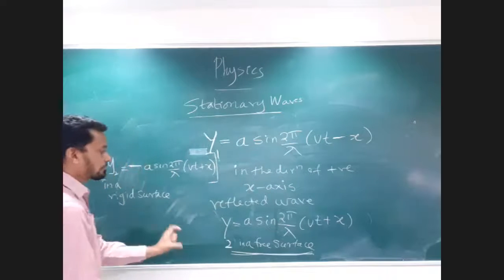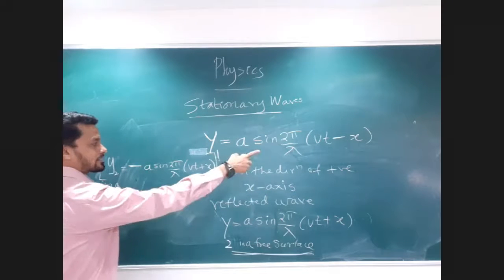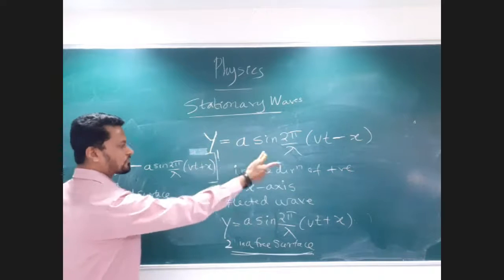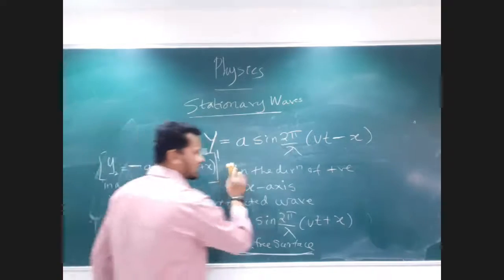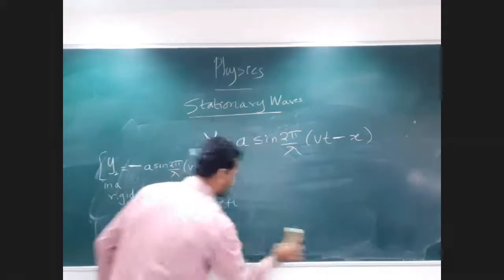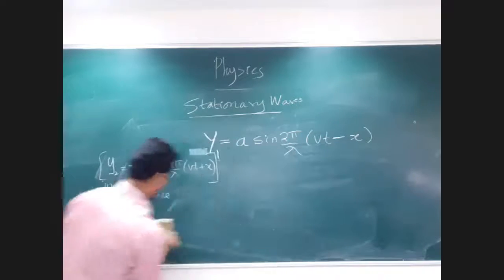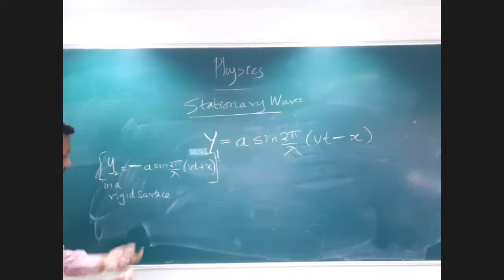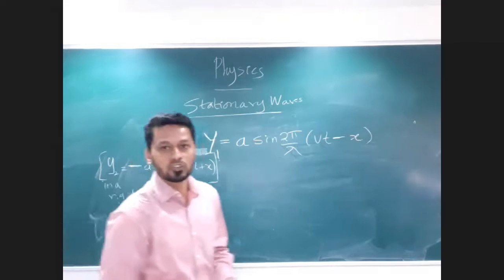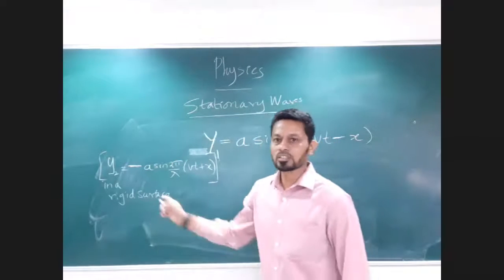Let's say I take y1 as a wave in one of the media in the direction of the positive axis, and let's say that it is reflected back from a rigid surface. So this is the equation for the reflected wave from a rigid surface.